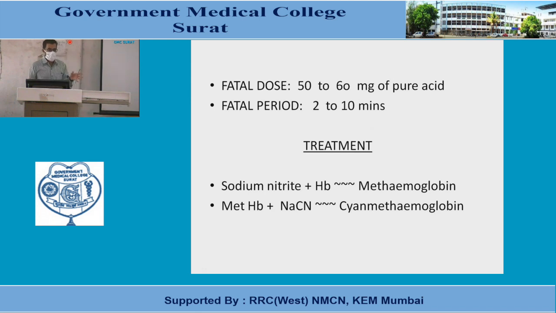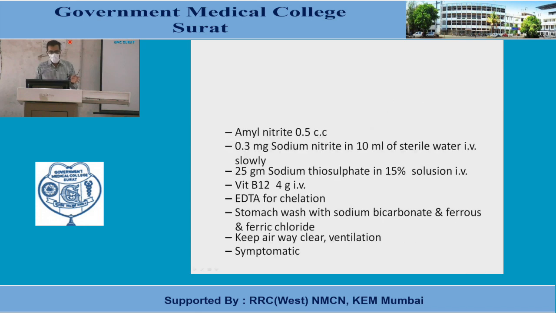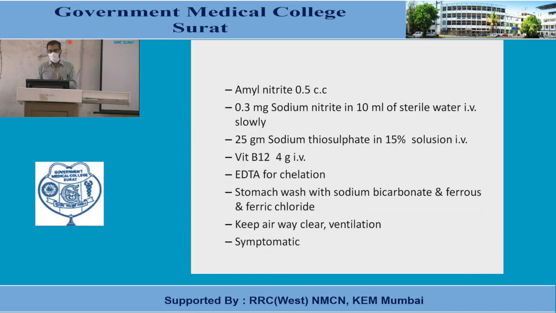For excretion of the cyanomethemoglobin, we also have to give sodium thiosulfate, and thiocyanate will be formed, which is easily excreted via the lung or the kidney. The most specific antidote is amyl nitrite, 0.5 cc, 0.3 gram sodium nitrite in 10 ml of sterile water, and 25 gram of sodium thiosulfate in a 15% solution. Vitamin B12 also should be given.